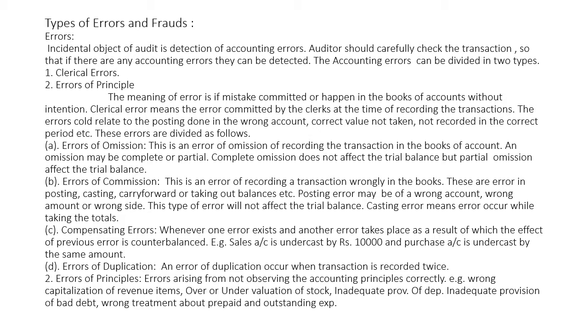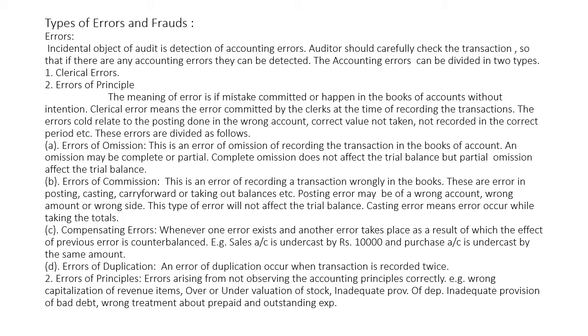That time those errors which occur, these errors are errors of commission. Third is compensating error. Compensating error means whenever one error exists and another error takes place, as a result of which the effect of previous error is counterbalanced. That time these errors are called compensating errors.